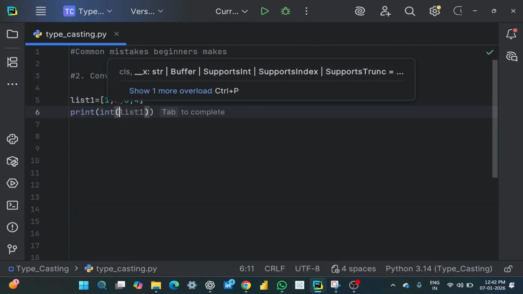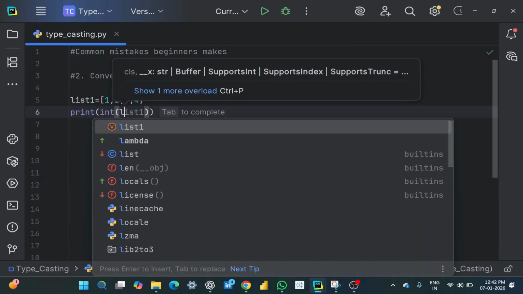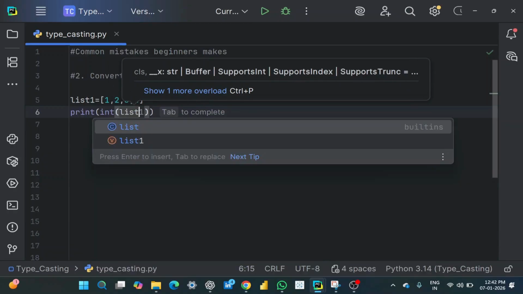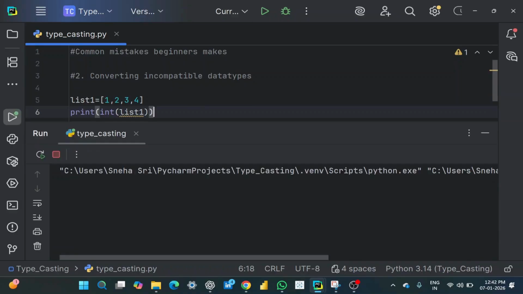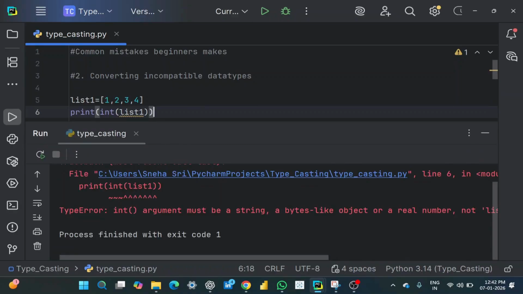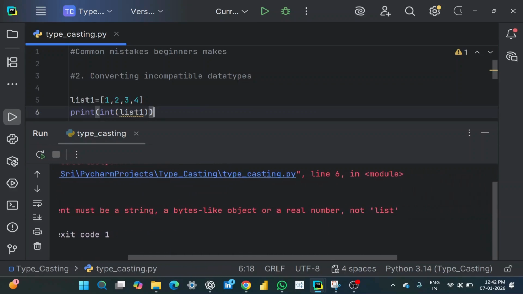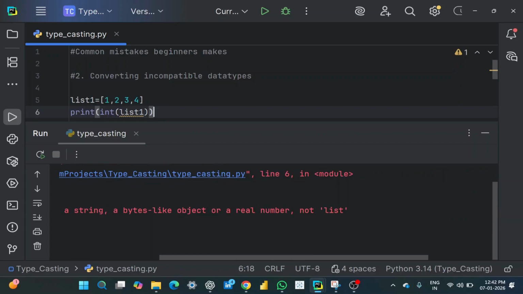So what they do is print of int of list1. Basically they are converting this list into an integer. Will that work? Let's check this. No, that doesn't work, because it gives a type error: int() argument must be a string, a bytes-like object, or a real number, not list.